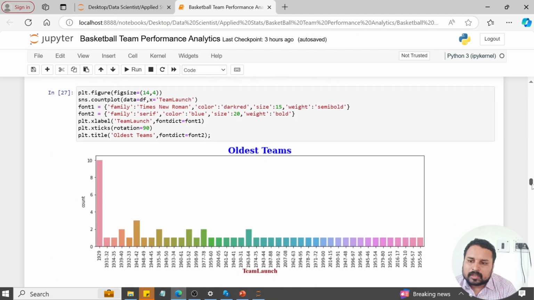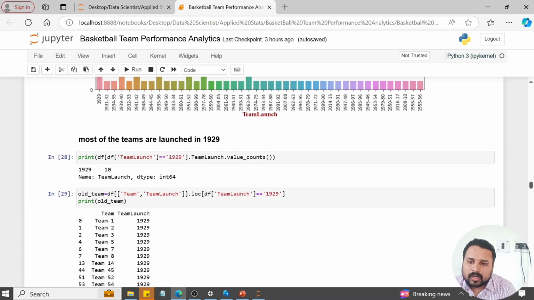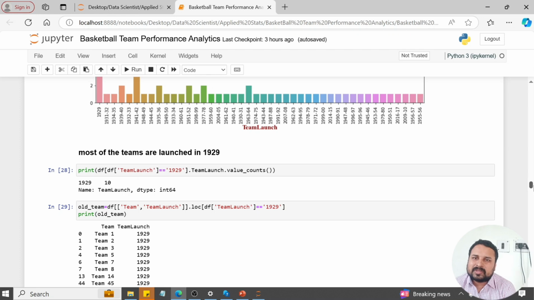The next step is finding the oldest team. First of all, I want to know which teams are oldest. From this bar chart, you can understand that most of the teams were launched in 1929, followed by 1941, and followed by 1963-64. The oldest teams were launched in 1929, the first year here.